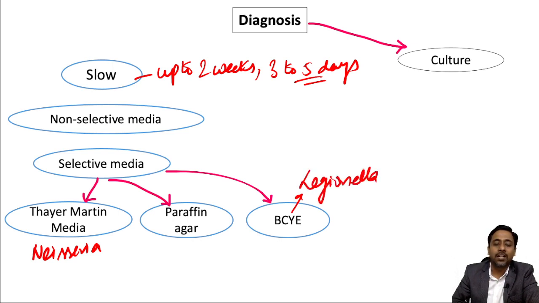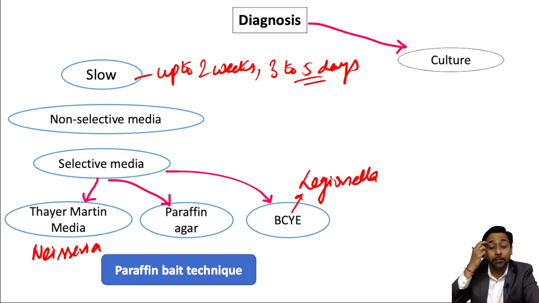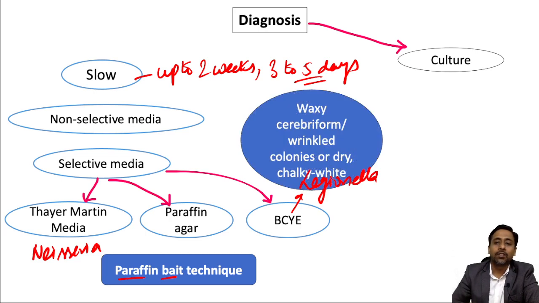So basically this technique of using paraffin for cultivation of Nocardia is known as the paraffin bait technique, because Nocardia utilizes paraffin as a sole source of carbon for its survival. So that's why paraffin is required for its growth, and that's why the technique is known as the paraffin bait technique. So again, it is a selective medium for cultivation of Nocardia, okay. And what type of colony will we find in this medium?